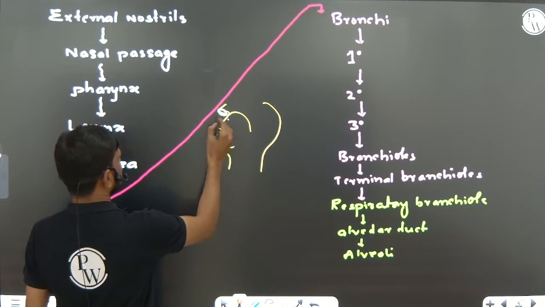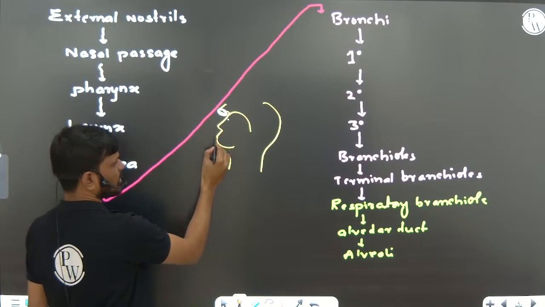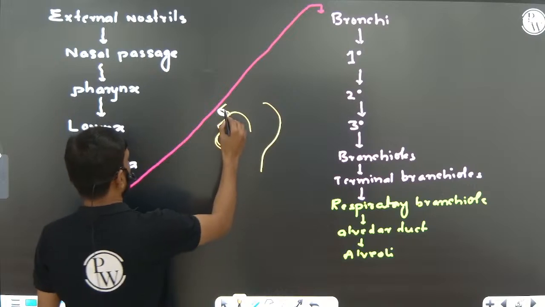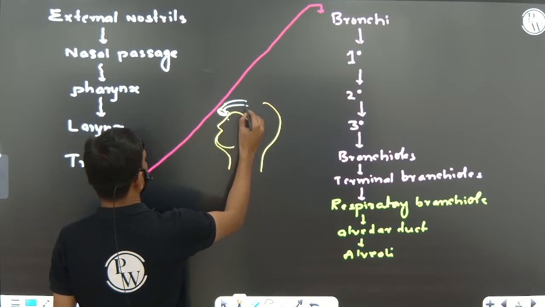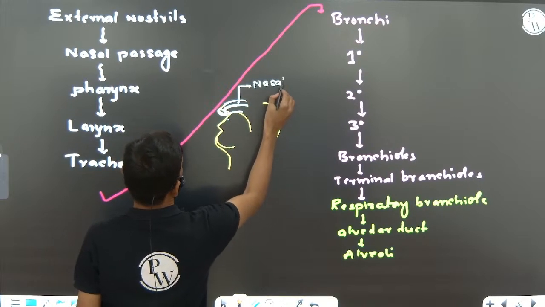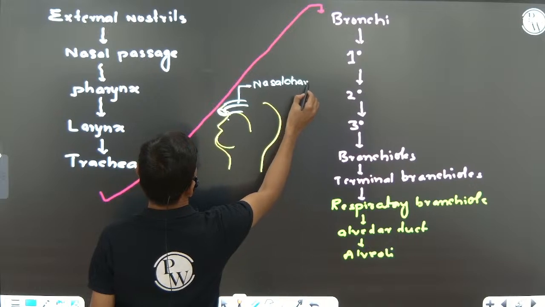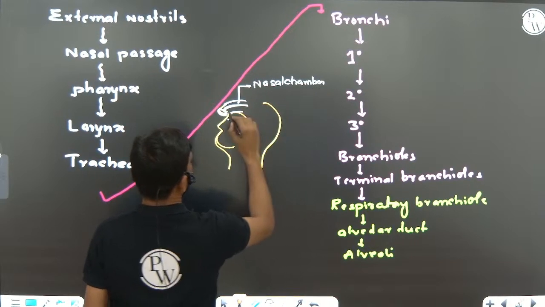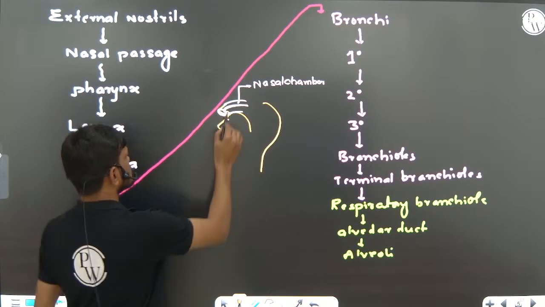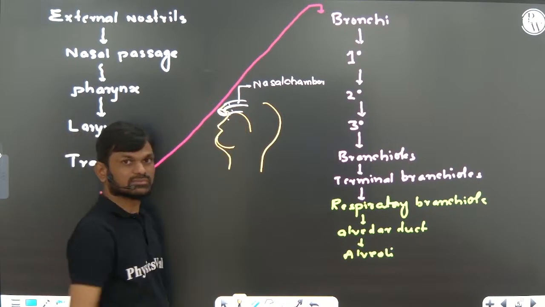You can see these are the external nostrils, these are the lips, upper lip and lower lip, and above them the nostrils. They open into the nasal chamber. This is the nasal chamber, right, through the nasal passages. So these two are nasal passages.